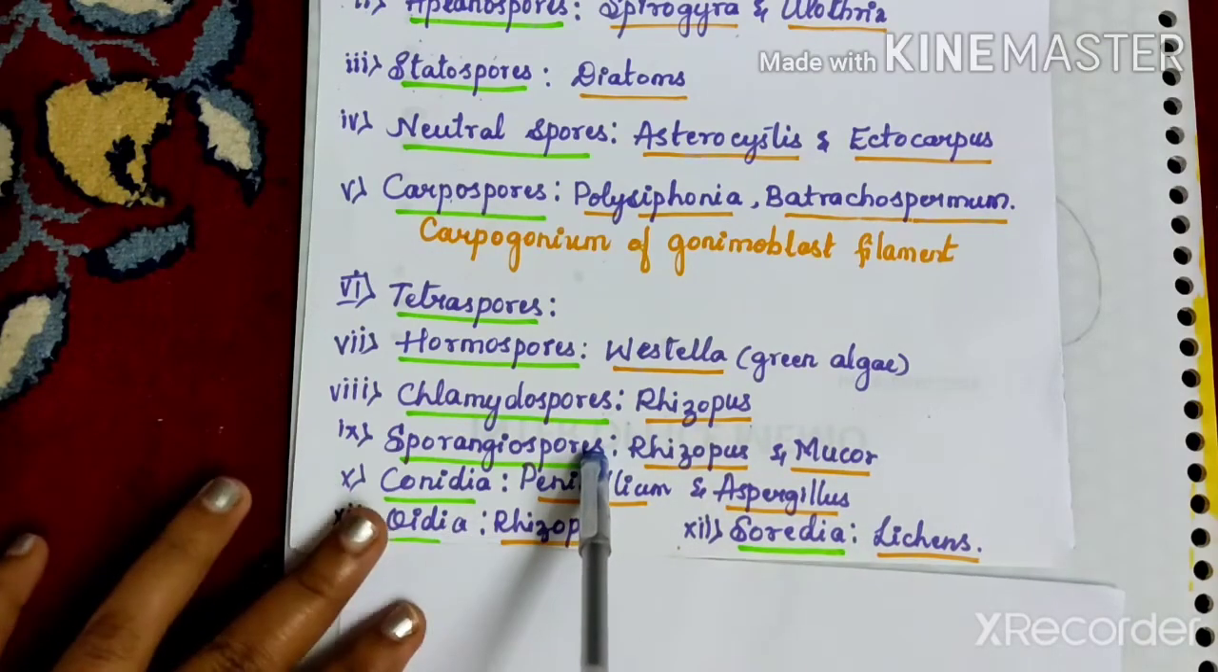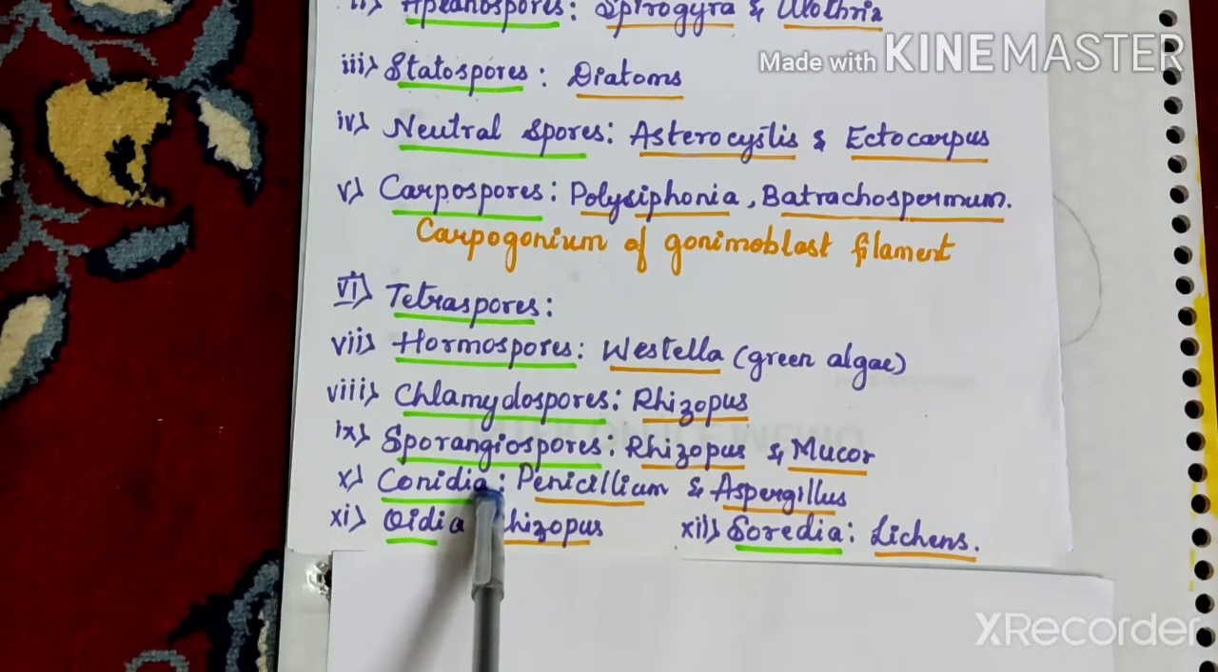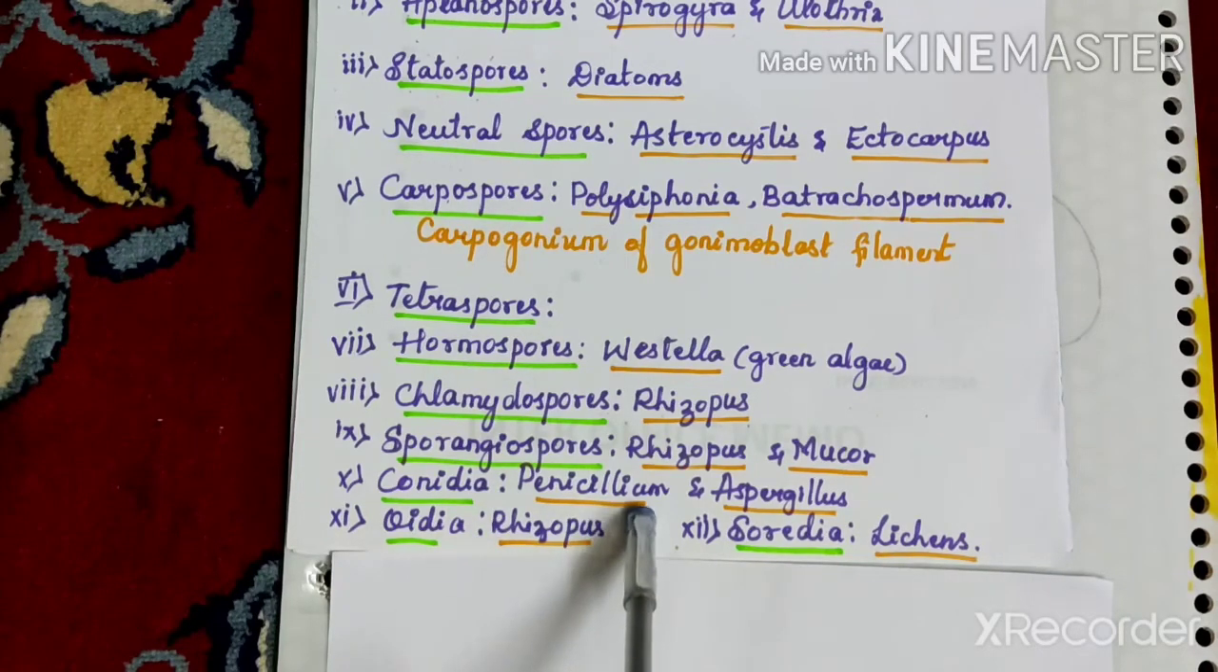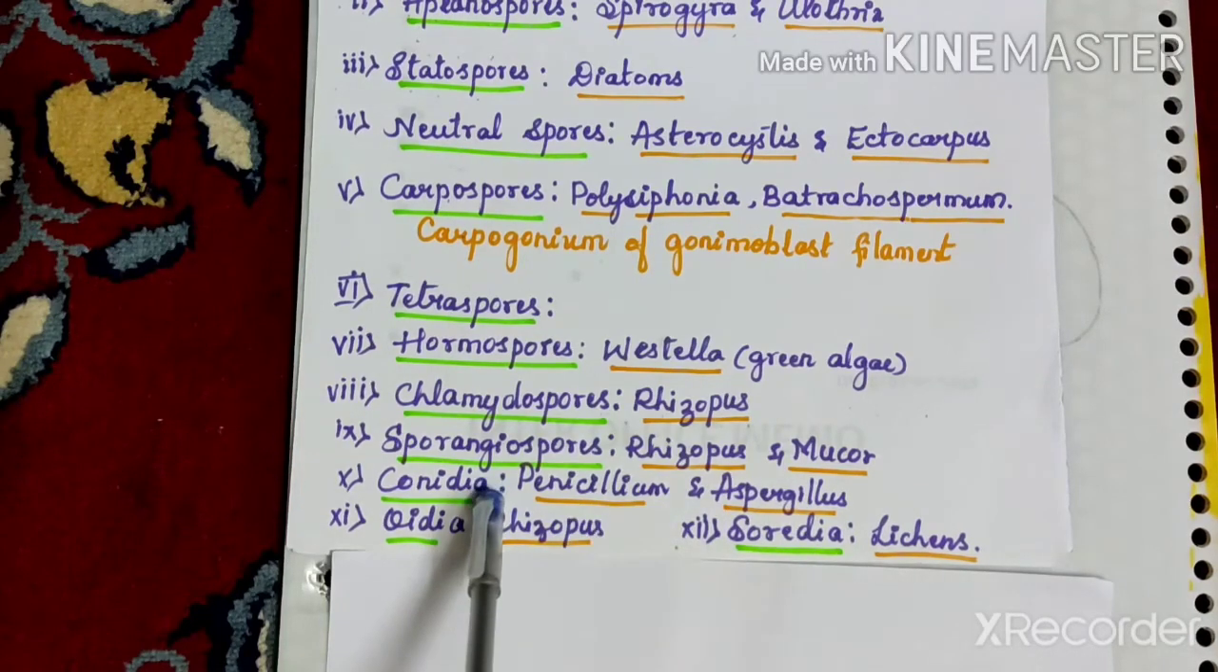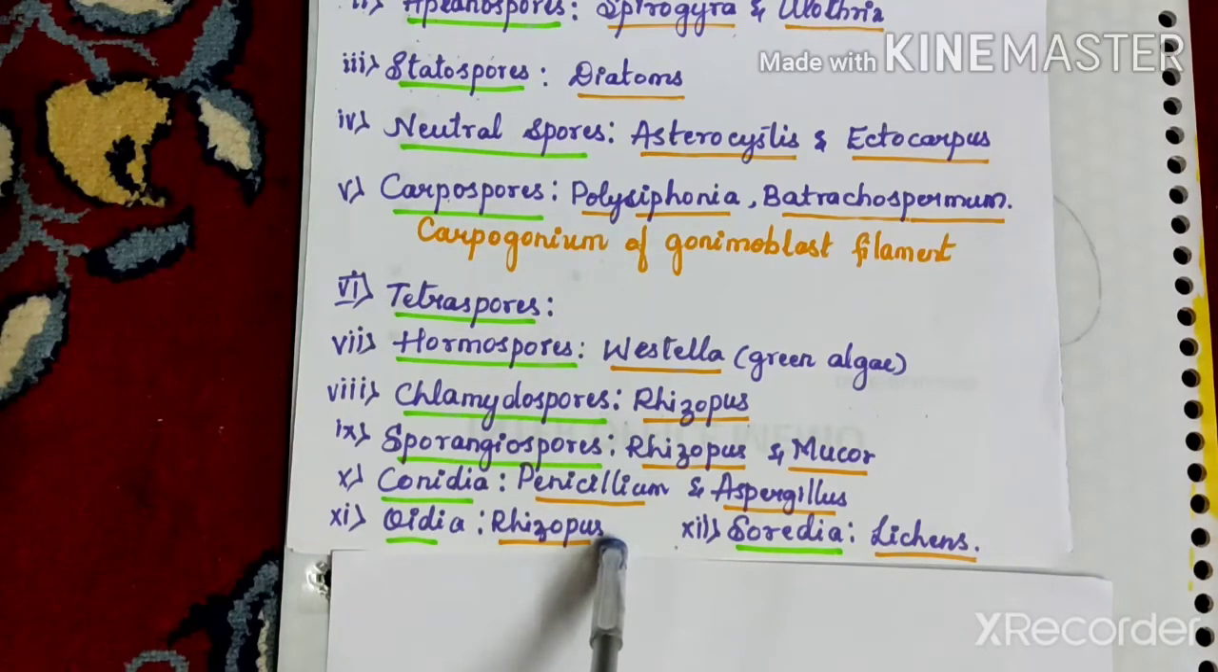So the next one is Conidia. Conidia are the thick-walled non-motile spores produced in chains over the conidiophores. And these are commonly produced in the Penicillium and the Aspergillus, which are the fungal members. Oidia are thin-walled non-motile spores borne on hyphae, which are called oidiophores. You can see in case of Rhizopus.